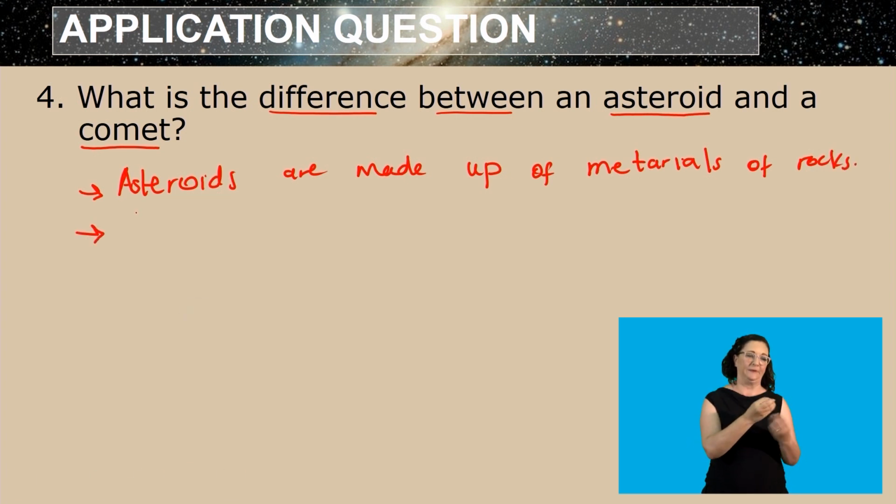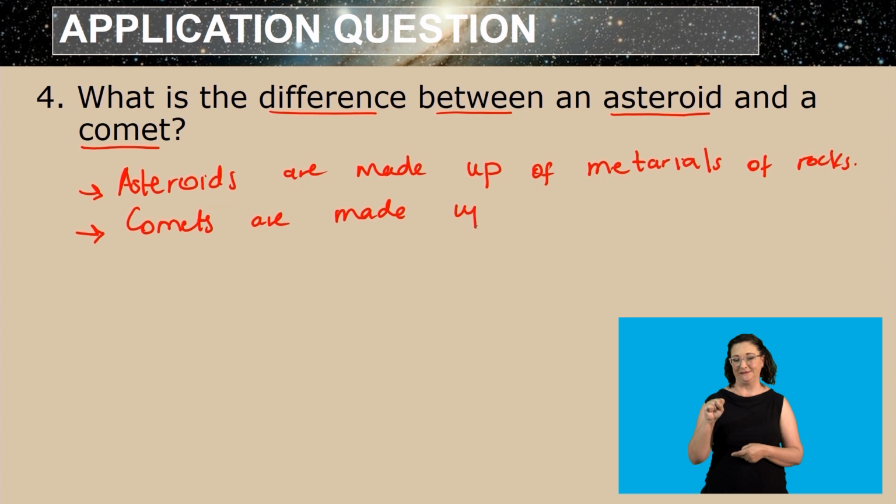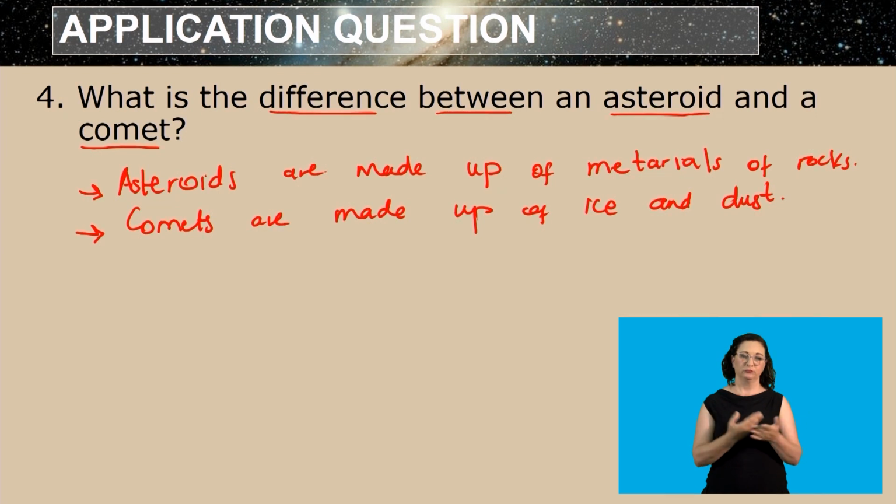All right, and then the comets are made up of ice and dust. Okay, so that is the difference between the asteroid as well as the comets.